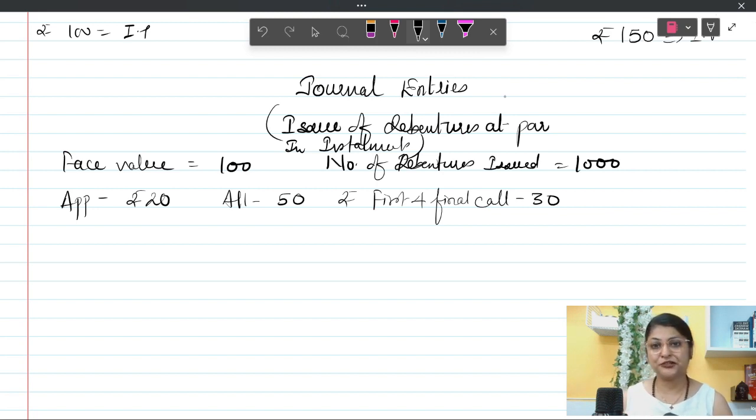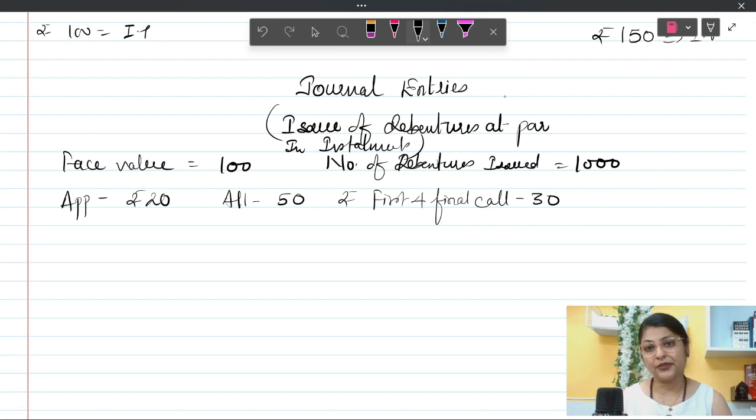What is application money? At the time of inviting the public, company will tell how much amount has to be paid along with the application. People apply for the debentures. When they apply, let's say a person is applying for 100 debentures. So 100 multiplied by 20 rupees is to be paid by the person. Once the confirmation is there that debentures are being allotted to this person, then company will ask for allotment money. Then the same person will pay 100 multiplied by 50 rupees.